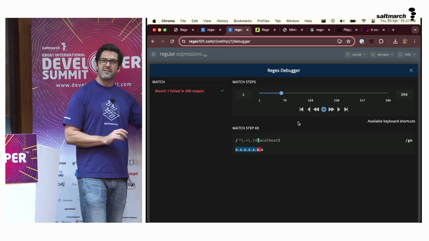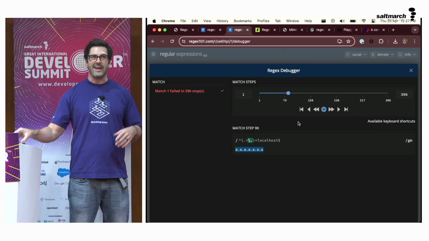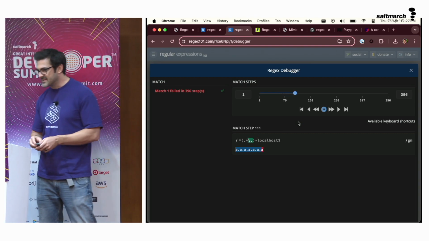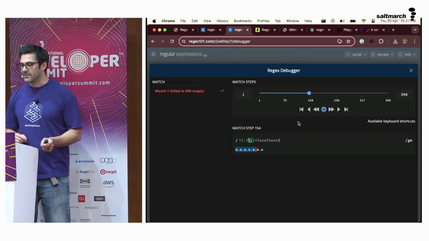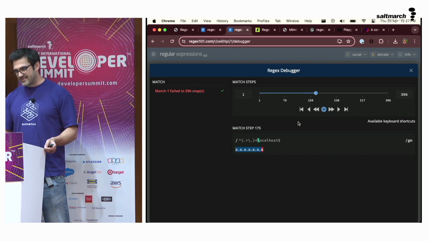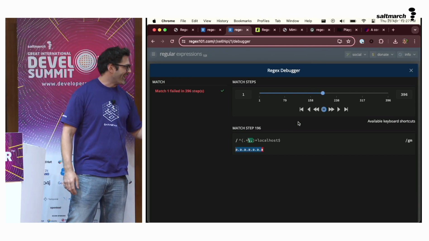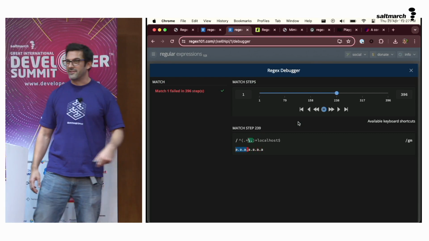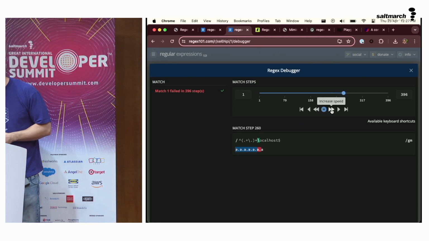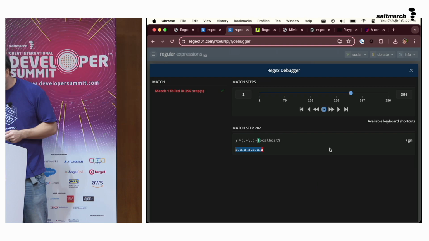if our original regular backtracking issue had 22, 29, 37 steps, this one fails in 396 steps, even though it's only 14 characters long. As you see, it's got to around halfway there right now, and it's not quite dealt with the last 3 characters just yet. Speed up a bit more. That is as fast as it goes.